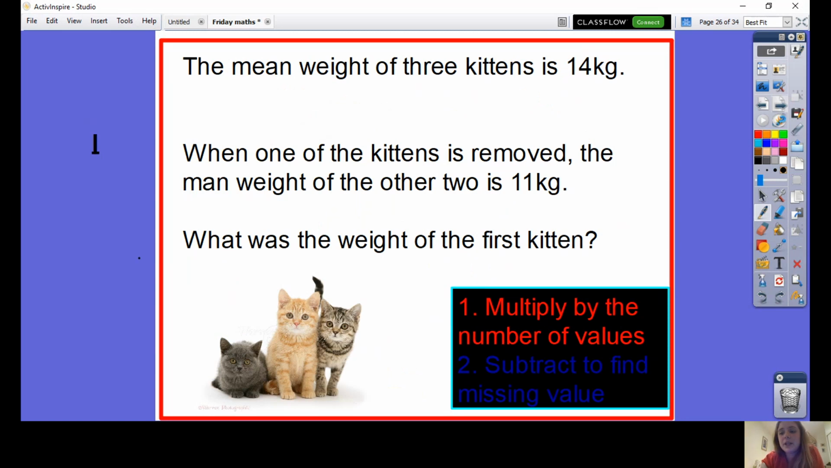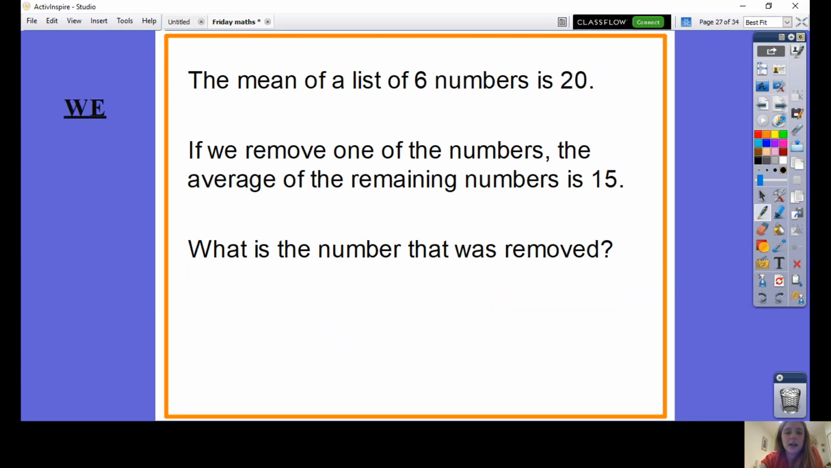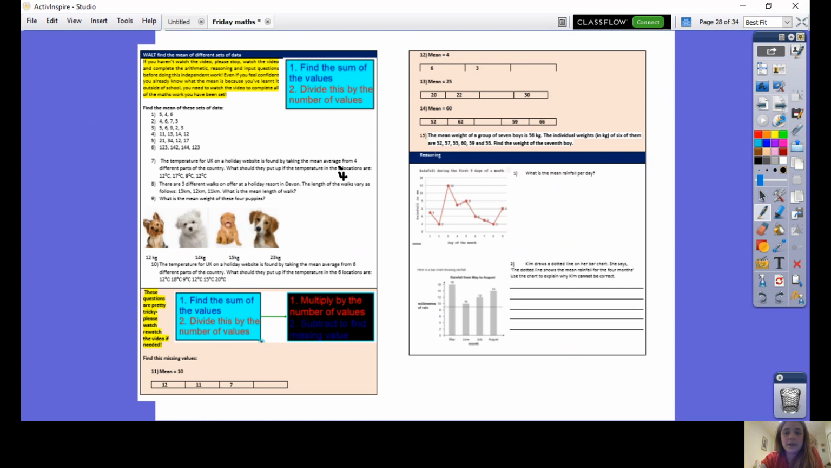Okay, we're actually going to skip this one. It's a little bit more challenging than I would like. We're going to skip to those two harder ones.